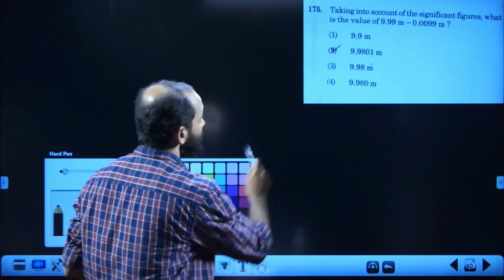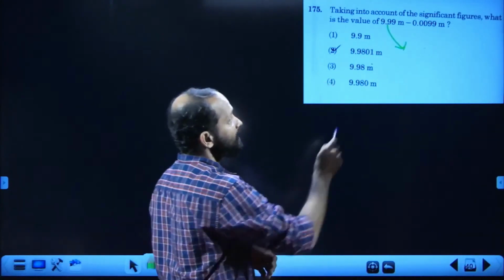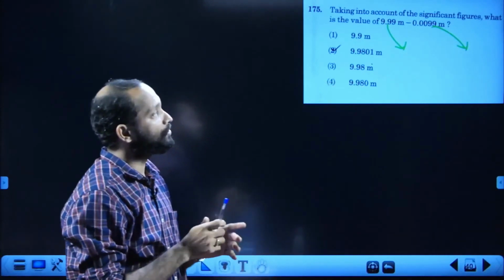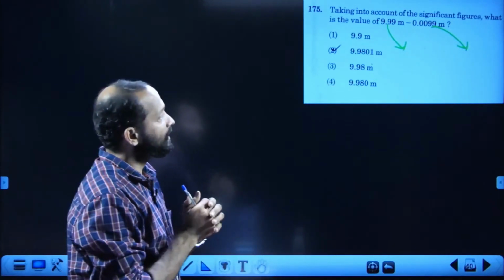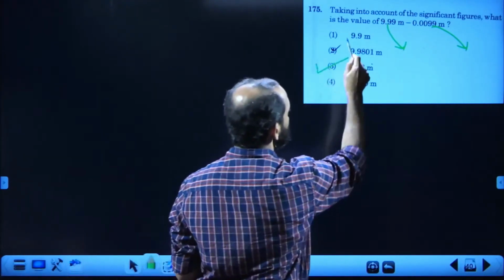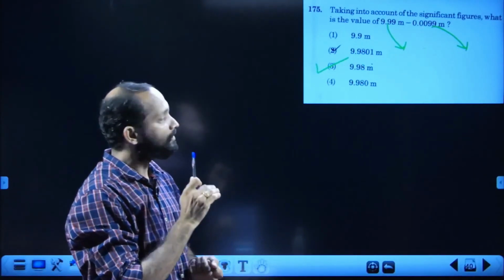Here the first measurement contains 2 decimal places. The second measurement contains 4 decimal places. The final answer should contain only 2 decimal places. There is only one option with 2 decimal places, and that is the third one. So the right answer is the third option, 175, option 3.